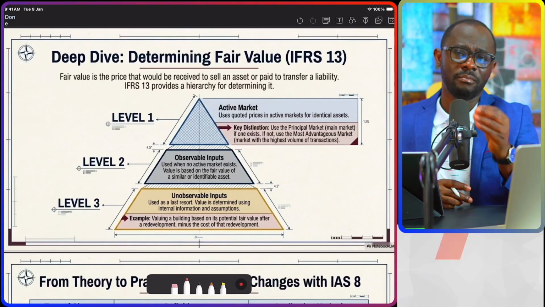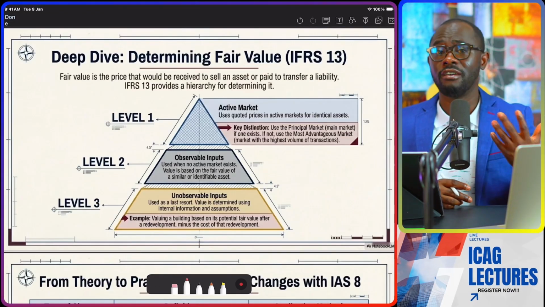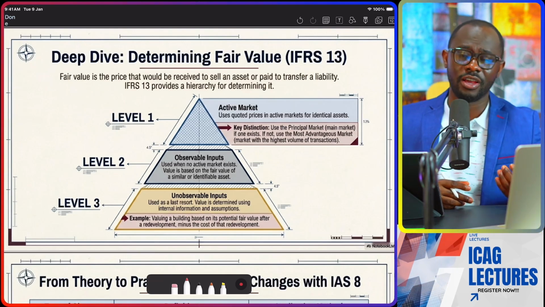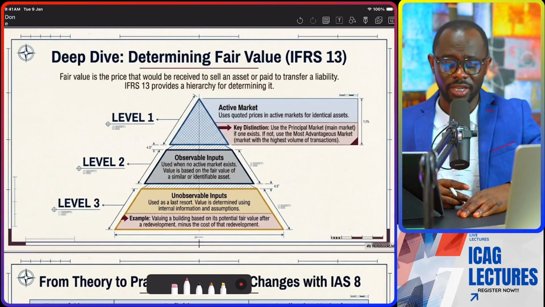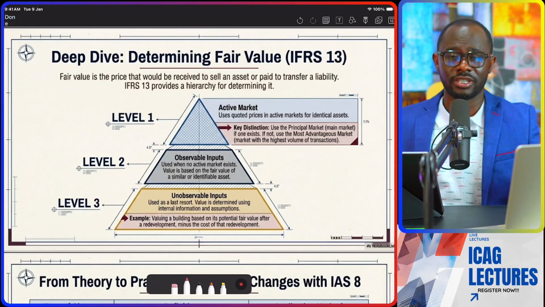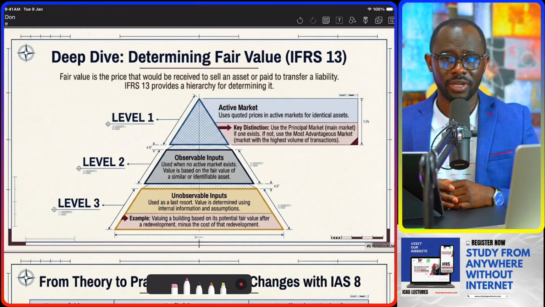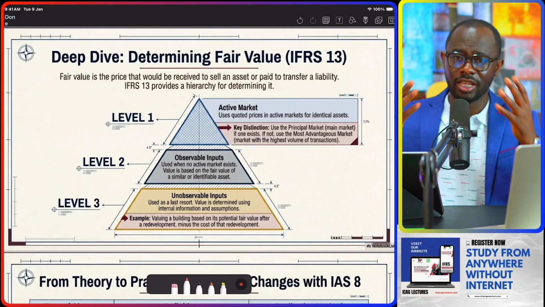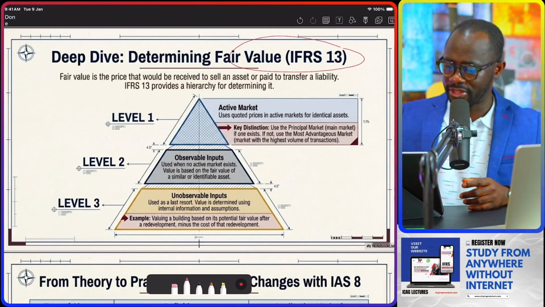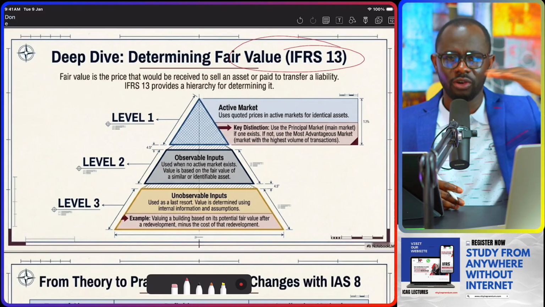So one of the measurement bases is the fair value, which is the value at which an asset can be exchanged or a liability settled in an arm's length transaction between market participants. And so in determining the fair value, IFRS 13 takes center stage, where we go to level 1.